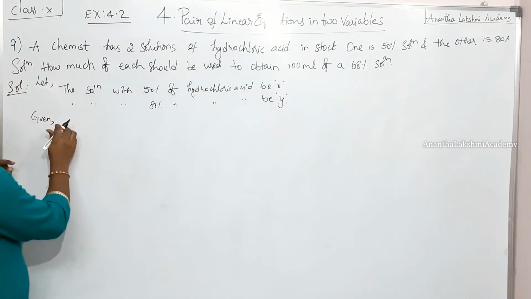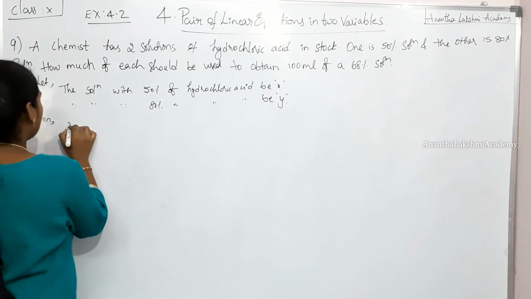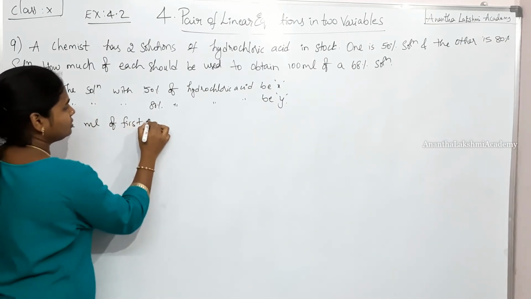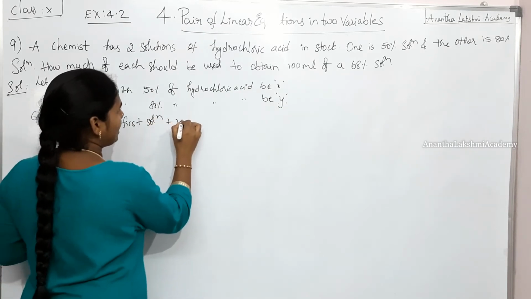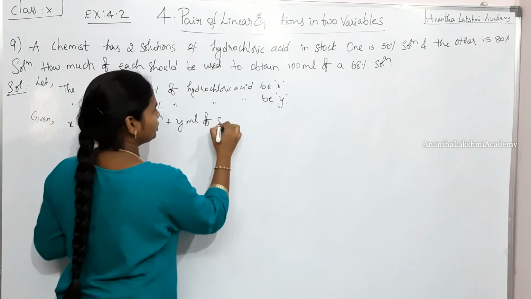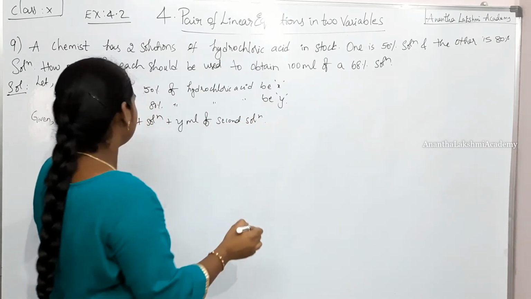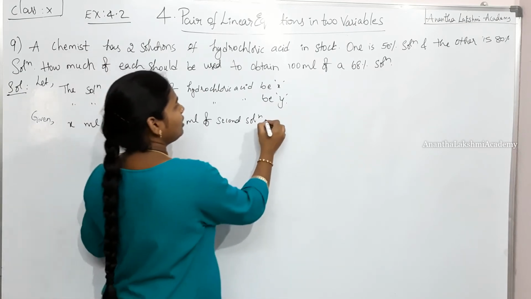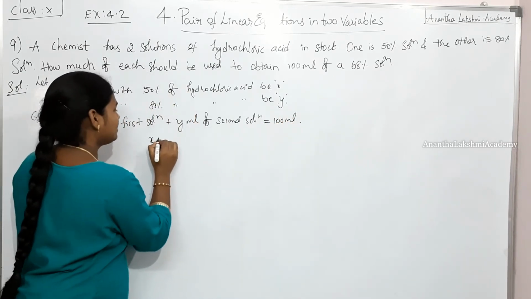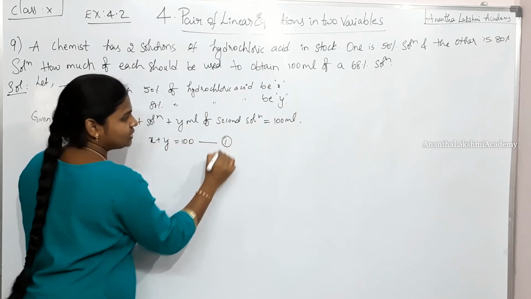First one, x ml of first solution plus y ml of this second solution. You don't know the quantities, right? The solutions are going to give us 100 ml solution. So that is nothing but x plus y is equal to 100. That is going to be our first equation.